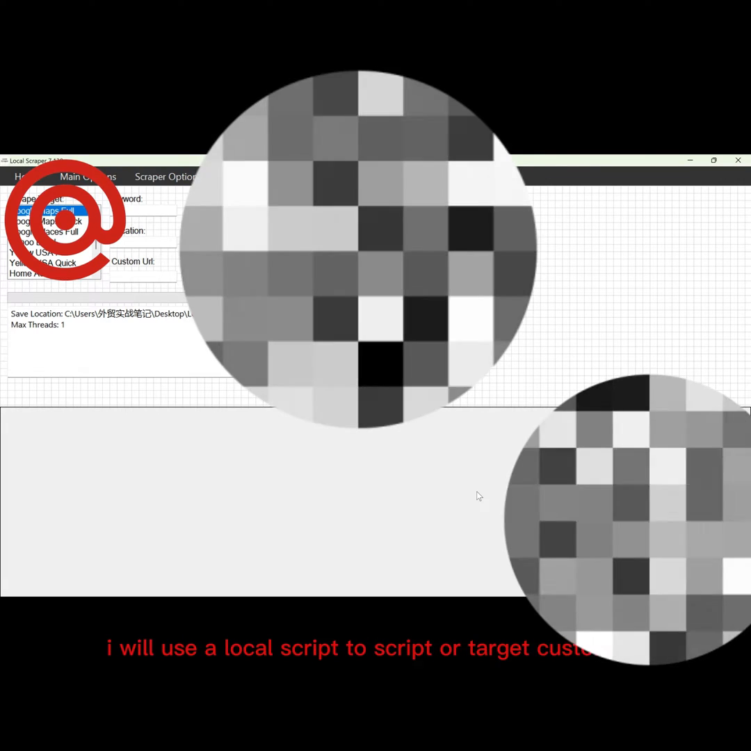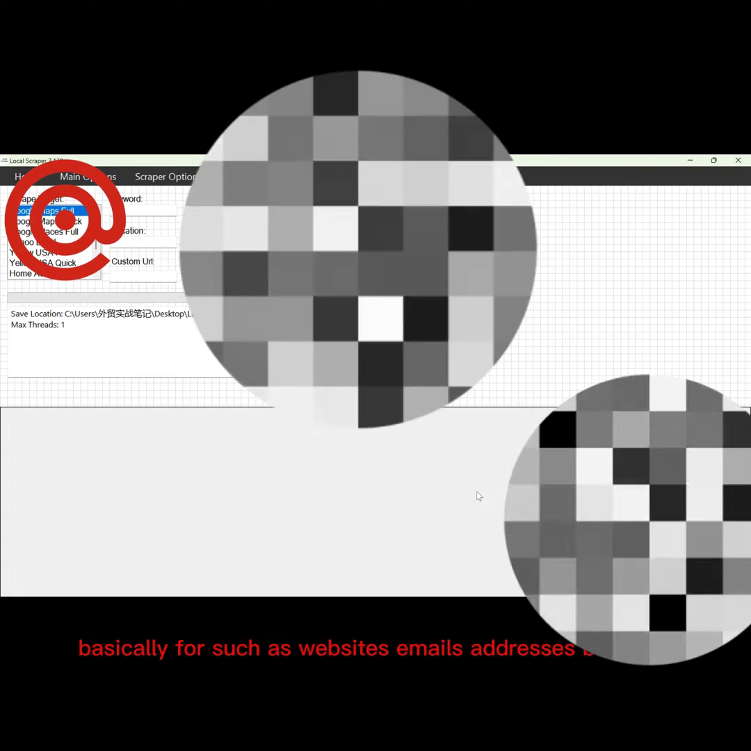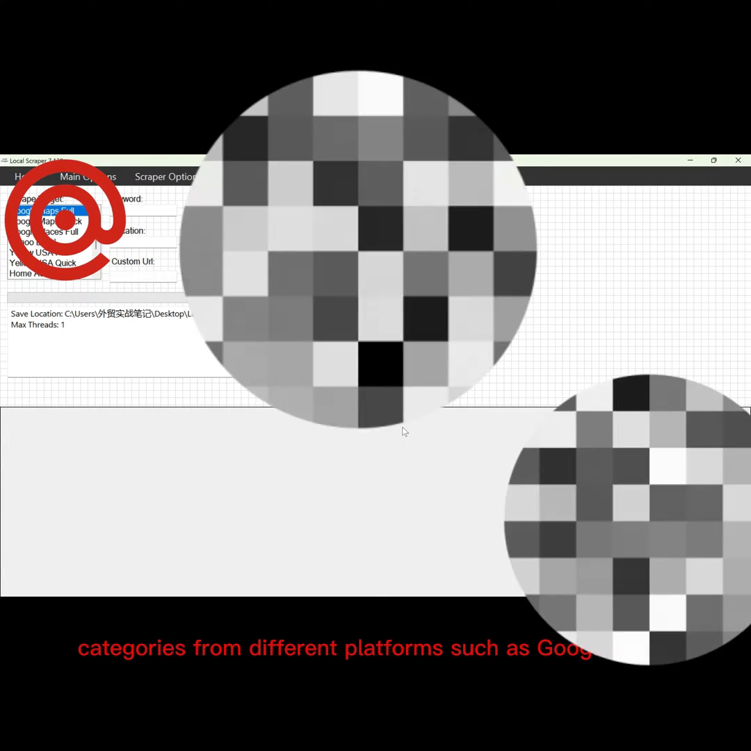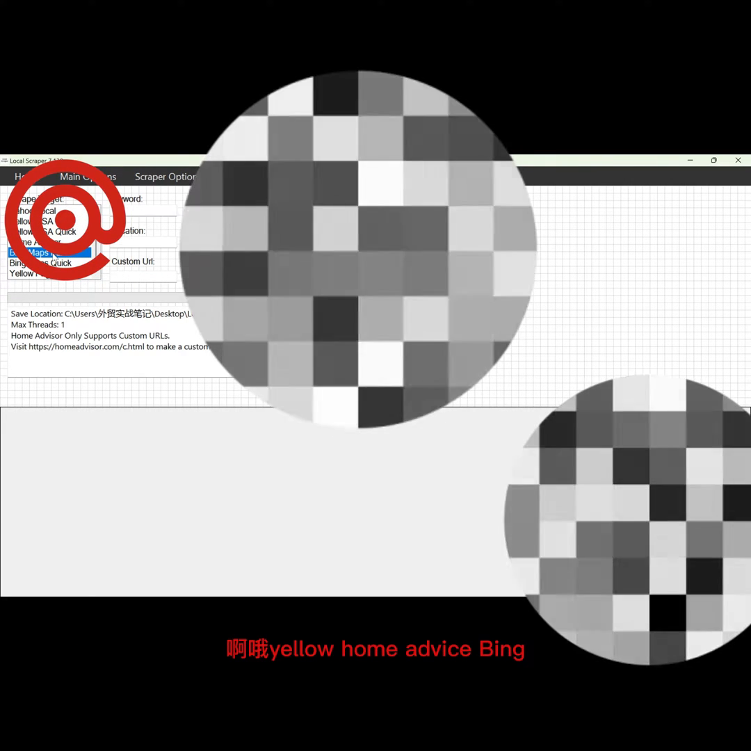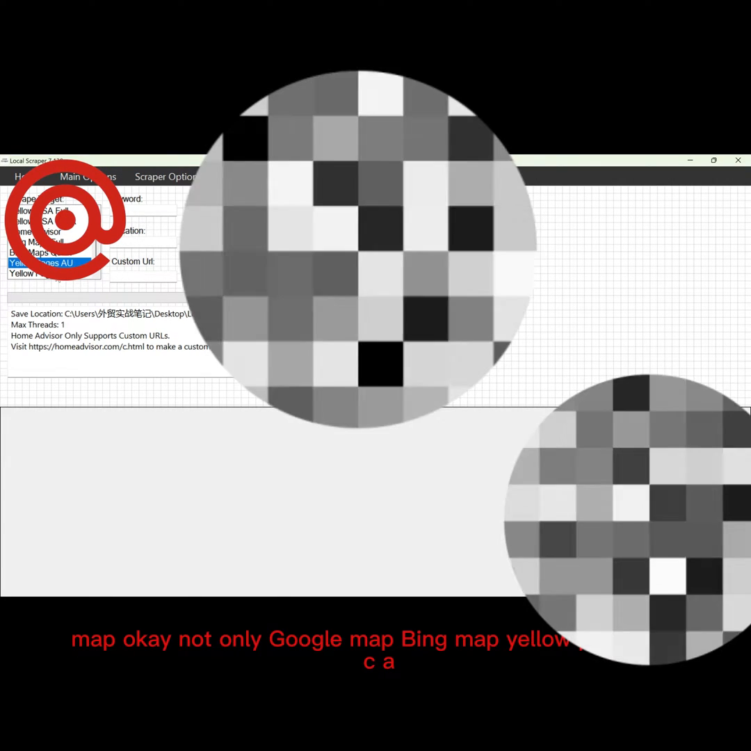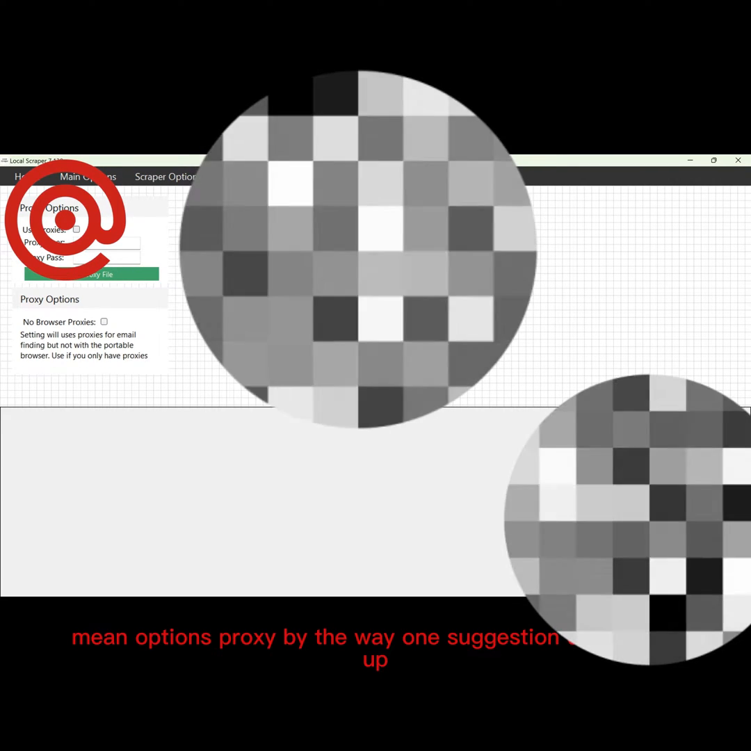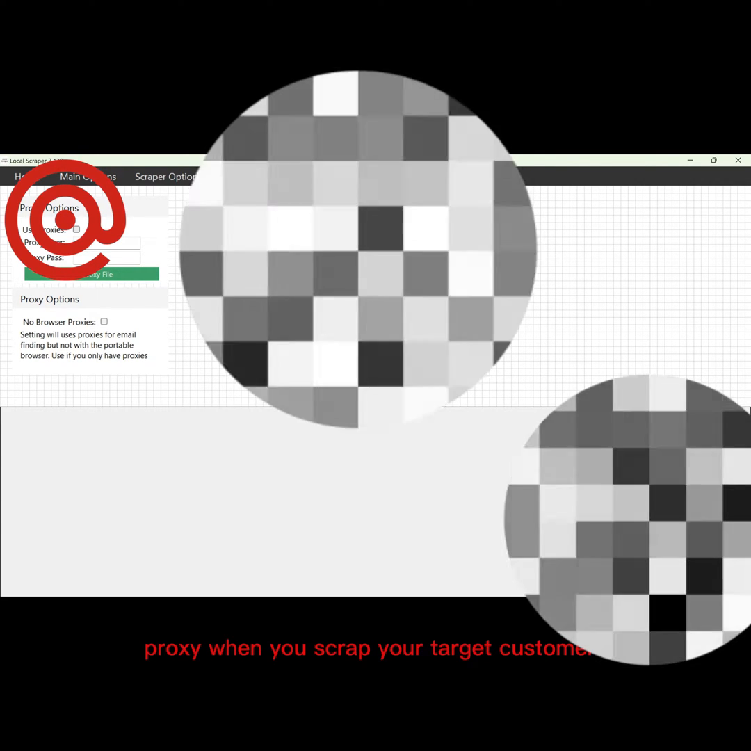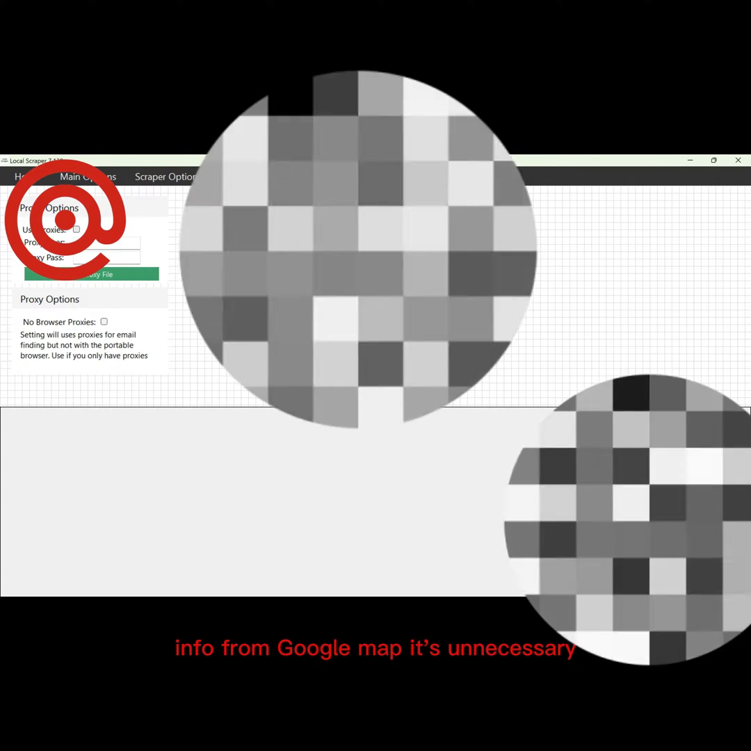We use the local scraper to scrape our target customers' basic info, such as websites, emails, addresses, and business categories, from different platforms such as Google Maps, Google Places, Yahoo, Yellow Pages, Home Advisor, and Bing Maps. Main options: proxy. By the way, one suggestion: do not set up a proxy when you scrape your target customers' info from Google Maps. It's unnecessary.